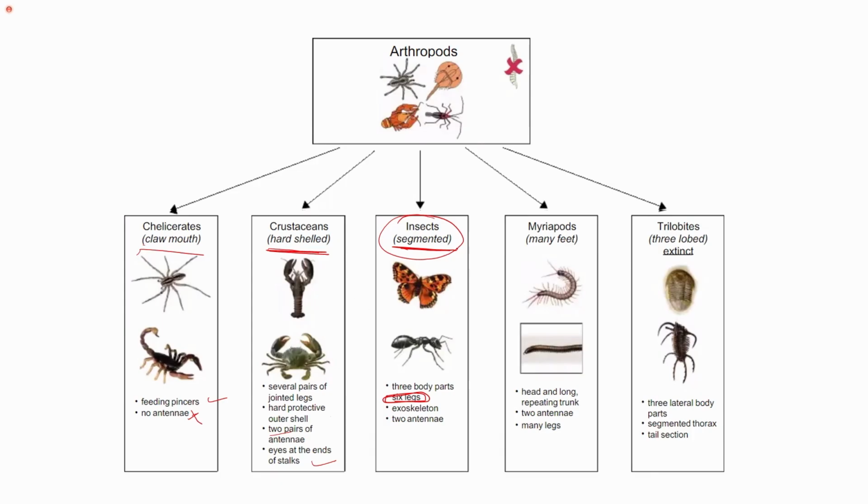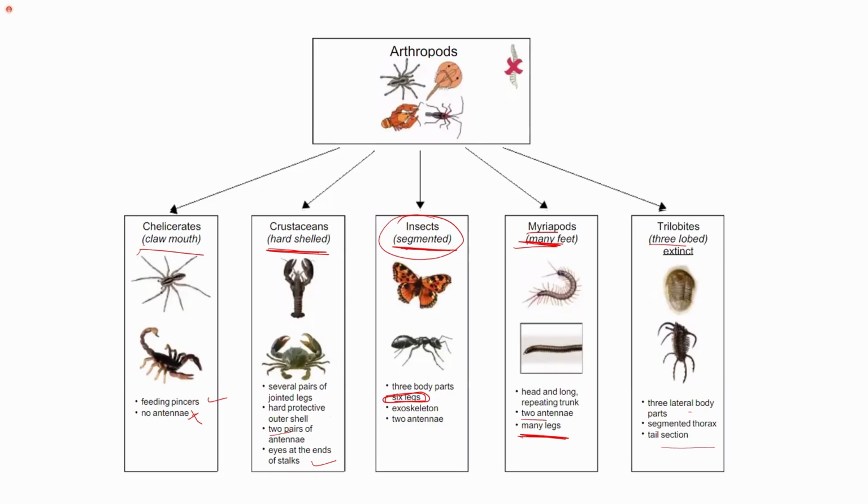So insects are the ones that have 6 legs. Not all arthropods have 6 legs. The next is the millipede, with a long repeating trunk. They have antennae and many pairs of legs. The next is the trilobites, which are extinct. They are 3-lobed, with 3 lateral body parts: head segment, thorax, and tail section. So this is the basic classification of arthropods, and now we will see the characteristics of these arthropods.